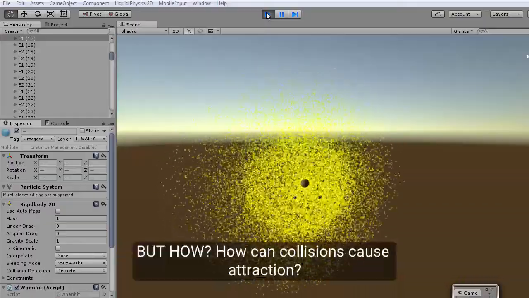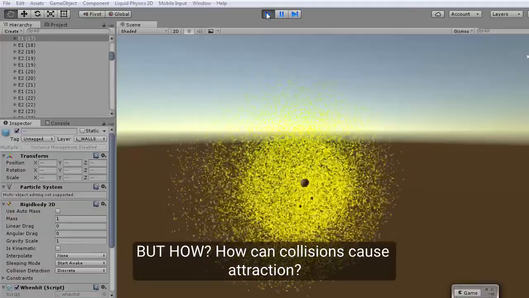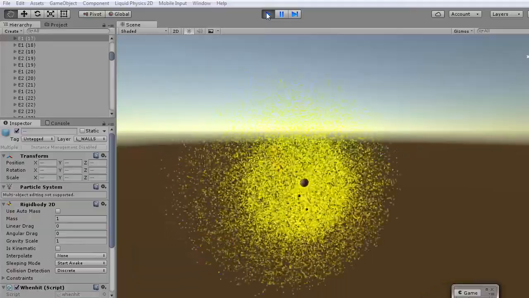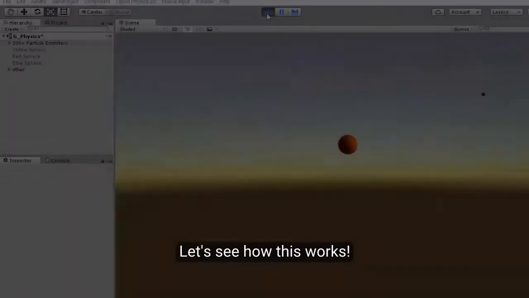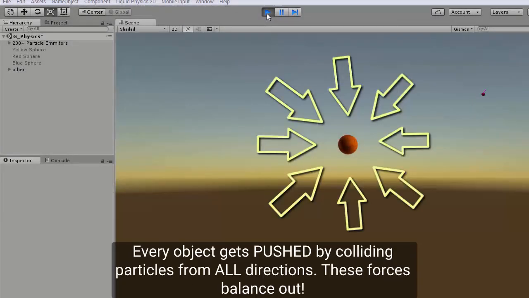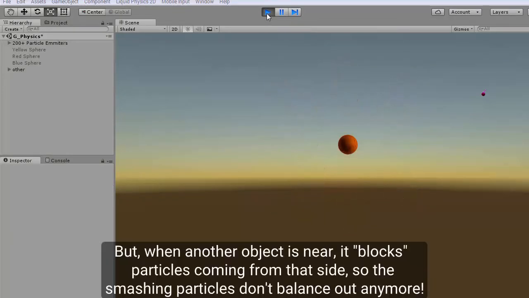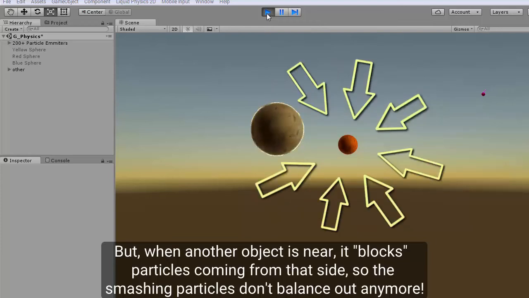But how? How can collisions cause attraction? Let's see how this works. Every object gets pushed by colliding particles from all directions. These forces balance out. But when another object is near, it blocks particles coming from that side, so the smashing